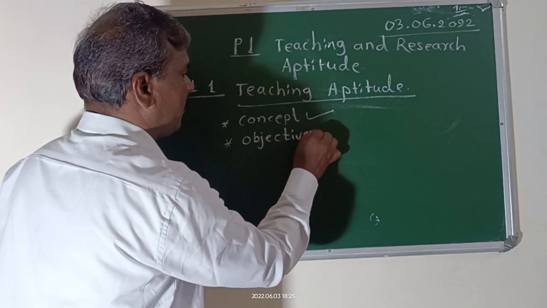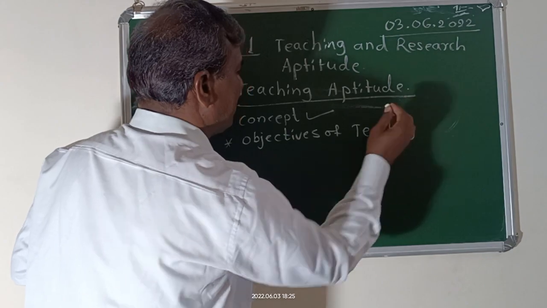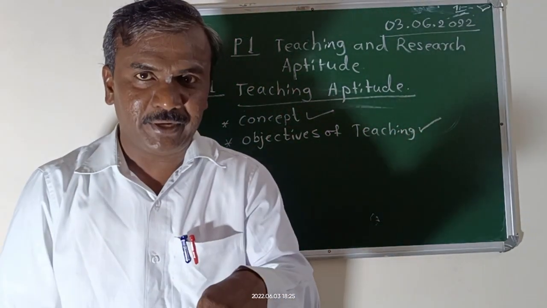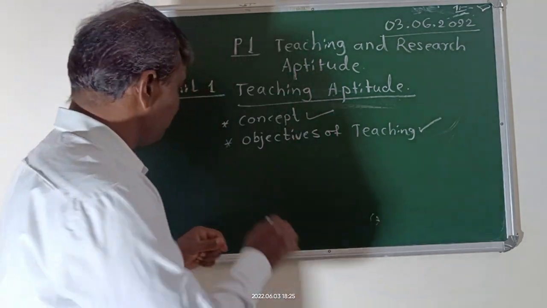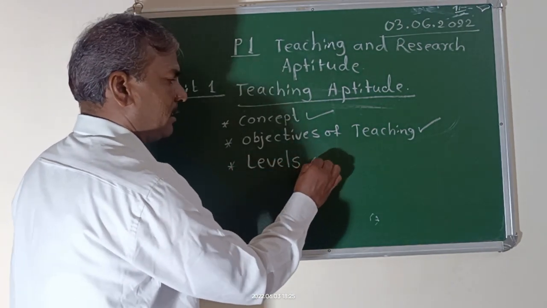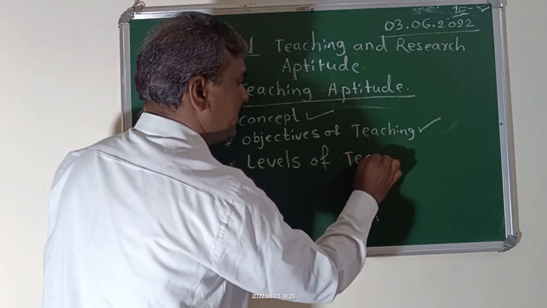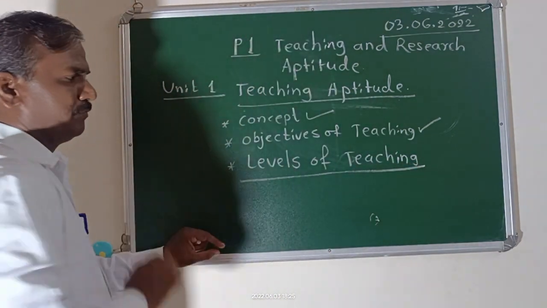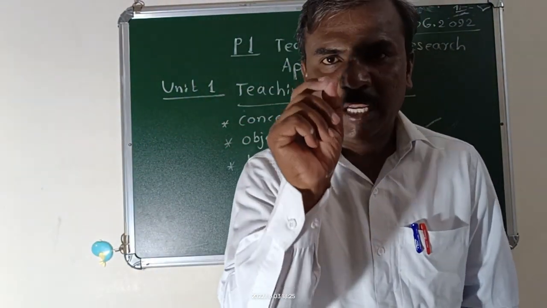Objectives of teaching is also completed. So in this period, I am going to tell you about levels of teaching. Please remember, levels of teaching.